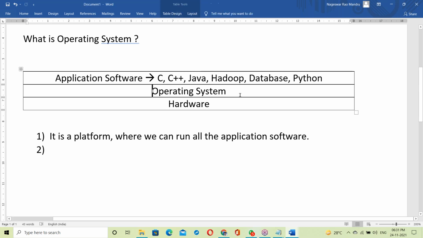So it is acting like a platform here. On top of OS only, all are running. It's a platform where we can run all the application software.